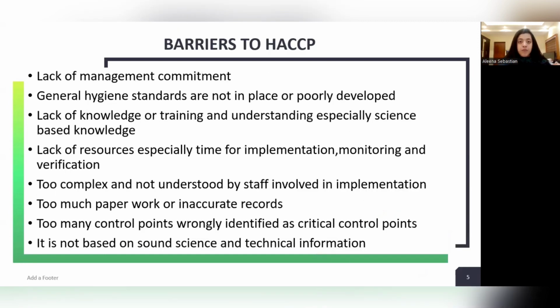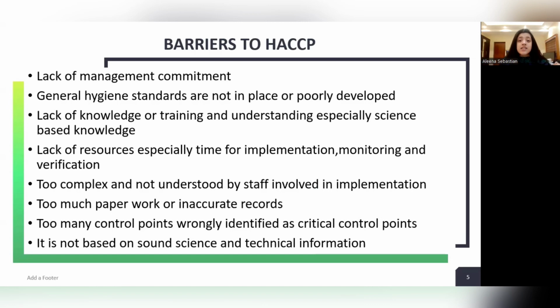Okay. Now there are also barriers to HACCP. If we say that we have implemented HACCP, we cannot simply say that we are producing safe food. There are some barriers to effective implementation of HACCP. One is lack of management commitment. It is actually a collective effort, as you will learn in later slides. There has to be a lot of dedication and huge commitment. So the lack of management commitment is a barrier to HACCP.